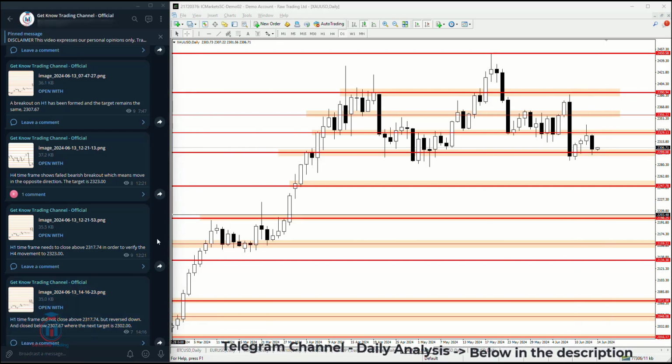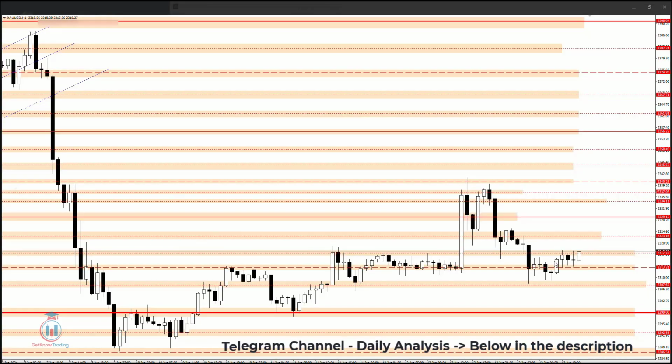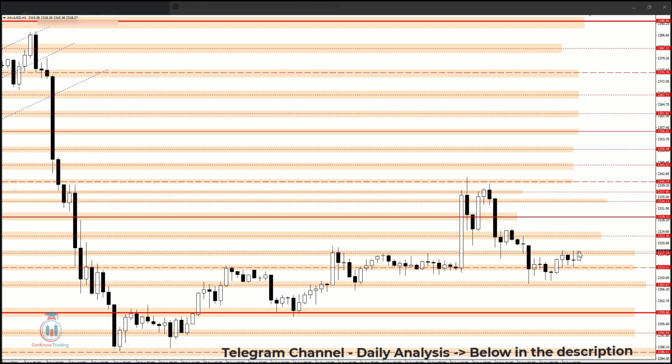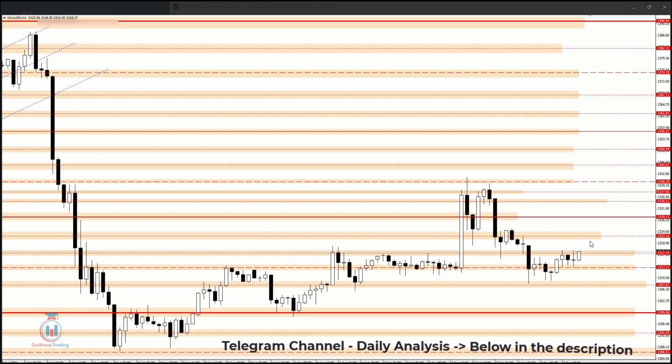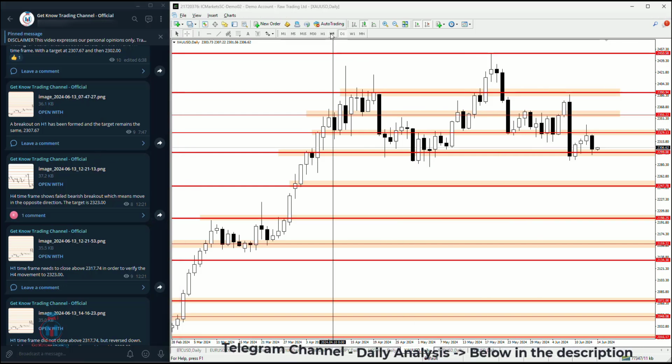Now, based on this, we can see what has happened on the 1-hour and the 4-hour time frame. There were also bullish possibilities, where you can see that the price is making a bullish breakout, and there's a possibility that the price will go to higher price levels. These details have been shared with the traders inside the Telegram group whenever there is a trading opportunity.